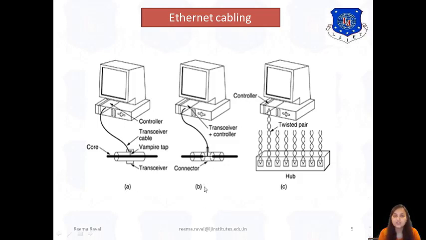The next one is 10-base-2 Ethernet cabling, in which the connector looks like this, having the transceiver and controller at the device end. And now the third one is 10-base-T, that is the twisted pair cabling technique, in which a hub is required over here, using which some twisted pairs are connected to the device where the controller is placed. As you can see, there are twisted pair cables over here for which hubs are used. So these are the basic 3 Ethernet cabling types, so that you can get an idea about it.